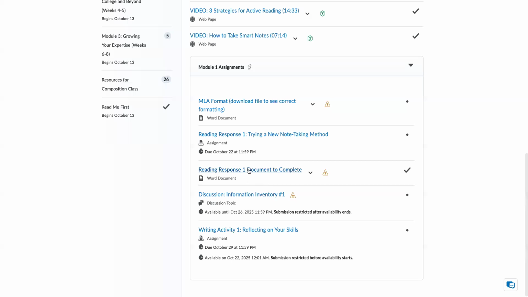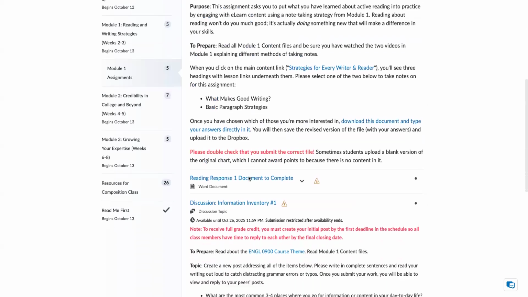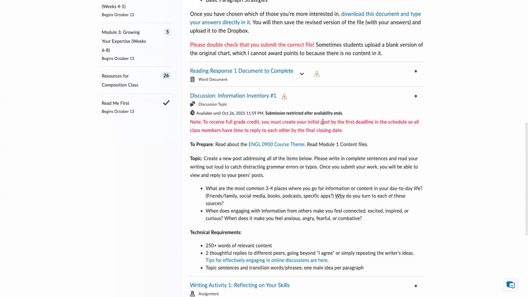You're going to put information into this document and then upload this document. Discussion is due Friday. Please make sure that you do that correctly, but the directions are already here.